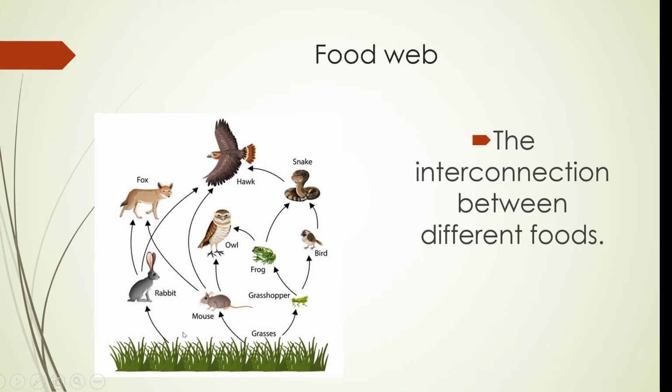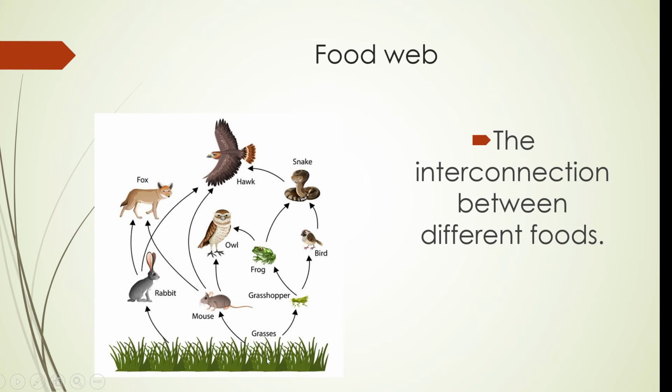Grass is the producer. Primary consumer is the rabbit. Rabbit eats grass. Fox eats rabbit. Fox is the secondary consumer. We'll go here.